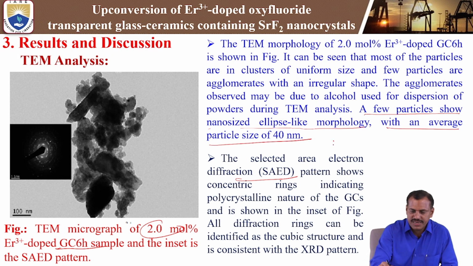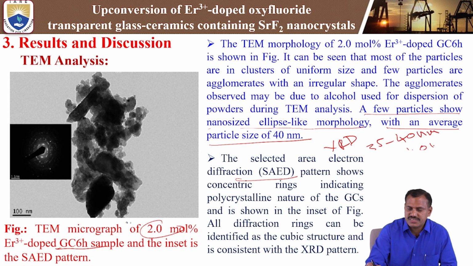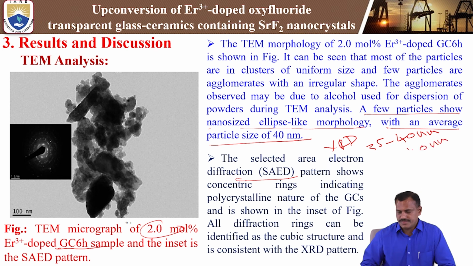Whereas in the XRD pattern we are getting 35 to 40 nanometer, in the TEM analysis we are getting 40 nanometer. The average particle size will be 40 nanometer. So it is well correlated between the XRD and TEM analysis.